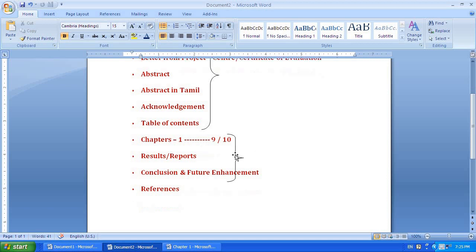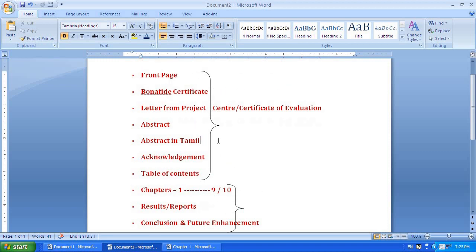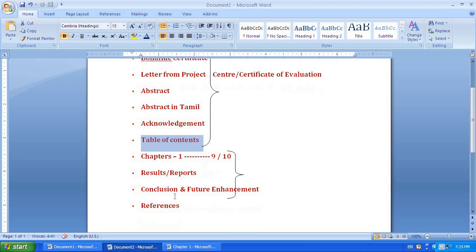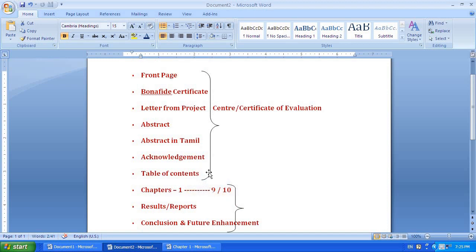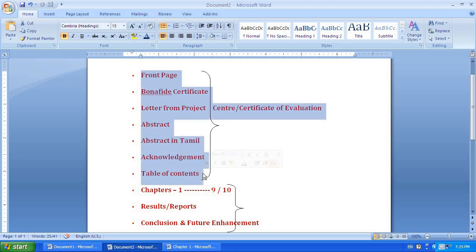You can see these two braces I have drawn. Starting from the front page to the table of contents, it is one part. And from chapters to conclusion and future enhancement, it is another part. And finally you will have the references. So the difference between these three parts: the first one is from the front page up to the table of contents.